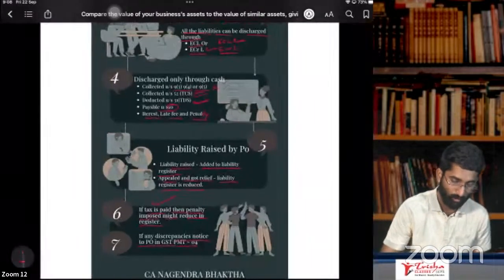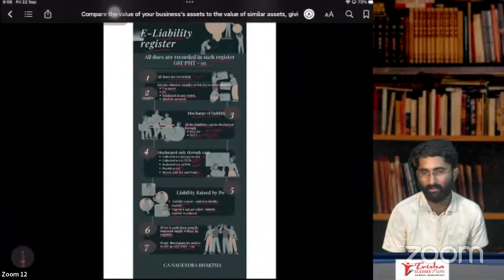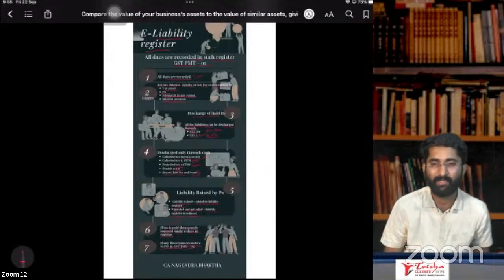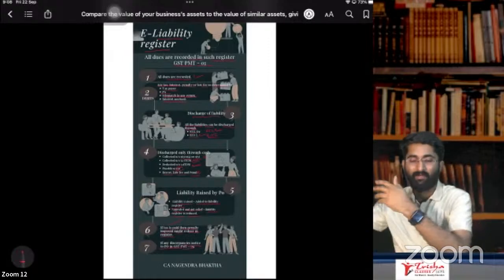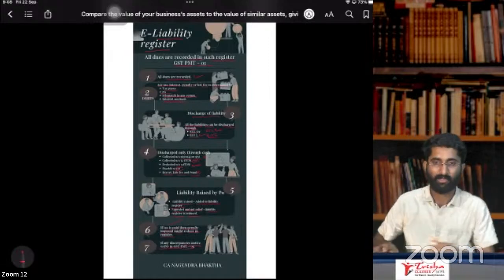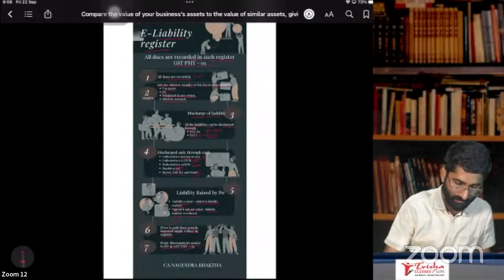So this is about rule number 85. Simple rule it is. It is nothing but the liability register. All the dues are recorded in the liability register. Whenever you get the relief, that will be reduced. If you pay the tax, that will also get reduced. So this is the liability register.